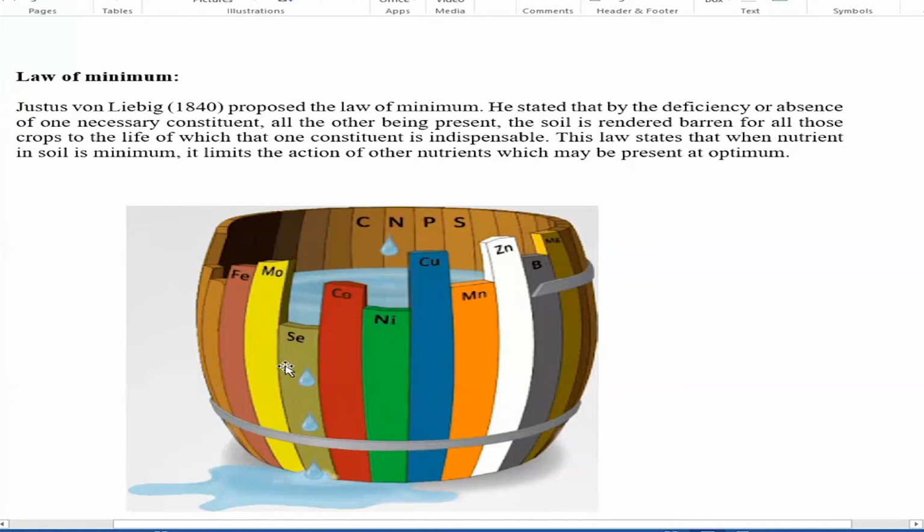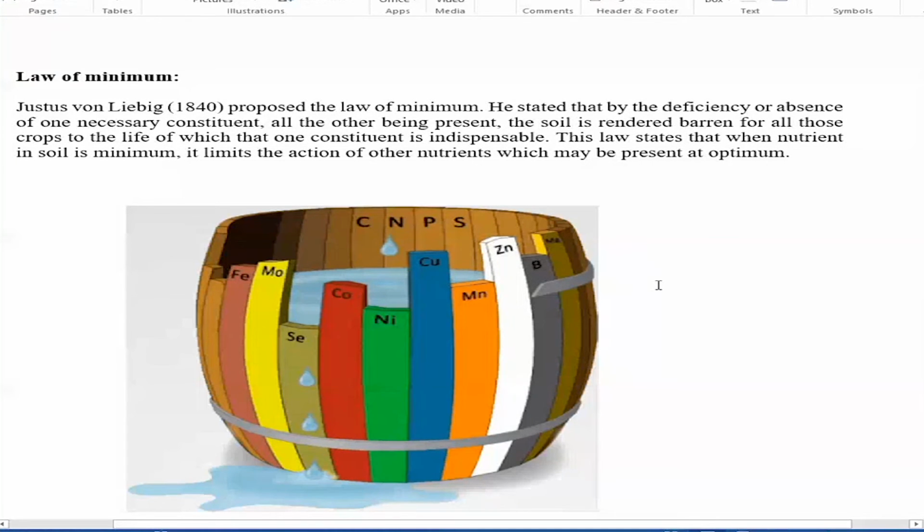In the same way, to hold the water, you have to increase the height of each individual wooden plate. Similarly, in the case of a crop, to have maximum production, if you say only one nutrient is maximum, nitrogen maximum, can we have maximum production? No. To have maximum production, all the required nutrients for that crop have to be at their optimum amount, so that the plant can take the nutrients and give the maximum production. That is the law of minimum described by Justus von Liebig in 1840.